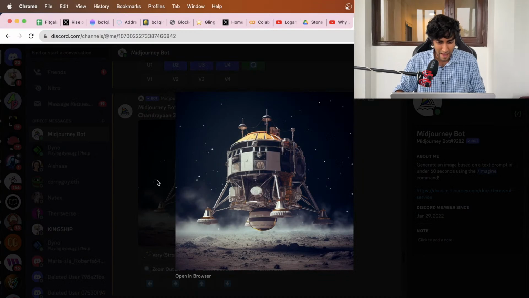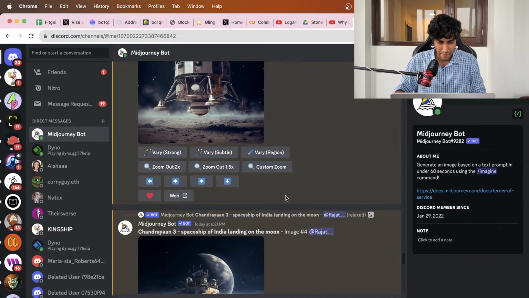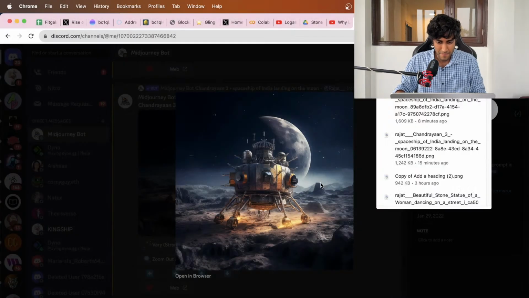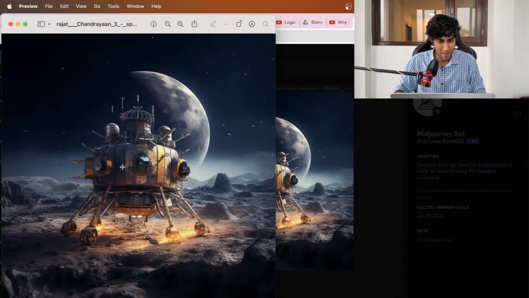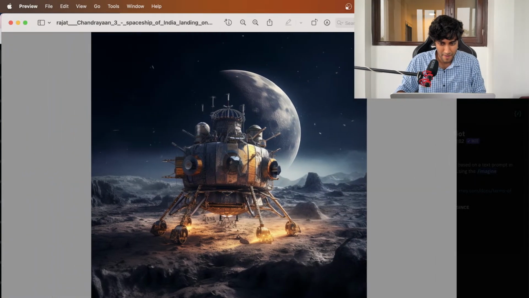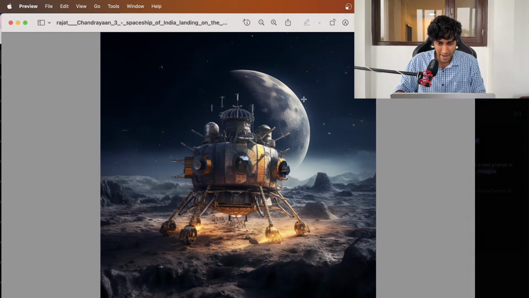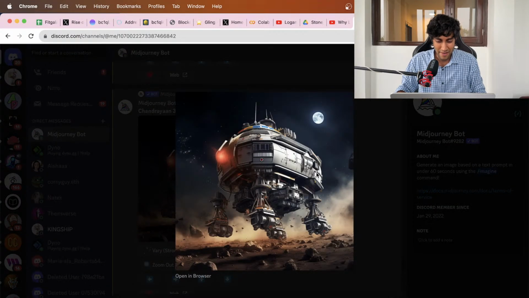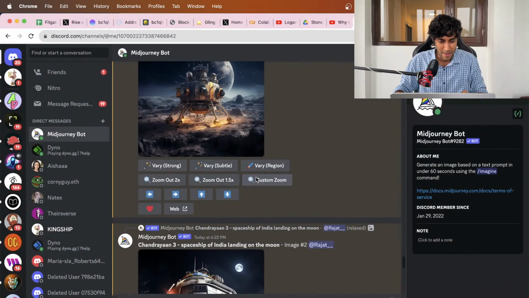Superb. I particularly liked one or two of them. This one is so good. It's landed and you can see the Earth's outline, and it looks like the moon because it looks kind of dark, right? So really good. This one was a little too bulky, and I'm sure India's Chandrayaan is not like this. India's Chandrayaan is beautiful looking, and I think it might look like this.